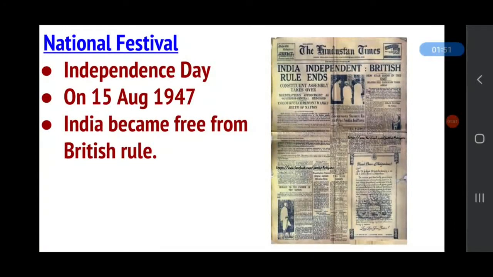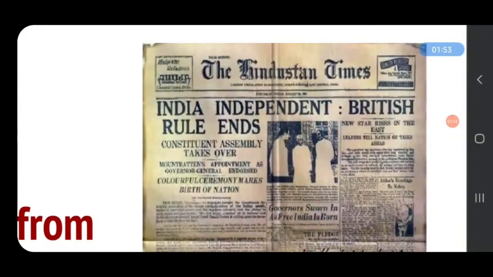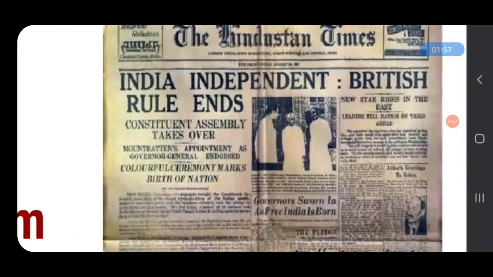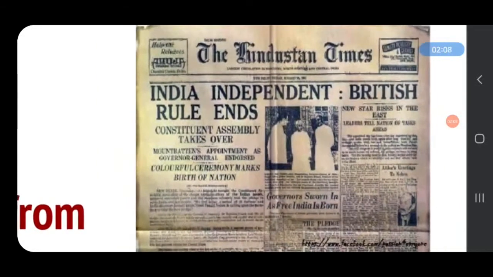In this picture you can see the Hindustan Times. This is the newspaper of that time. And on the day when India got freedom, here it is written, India independent, British rule ends, on 15th August 1947. You can see this newspaper.